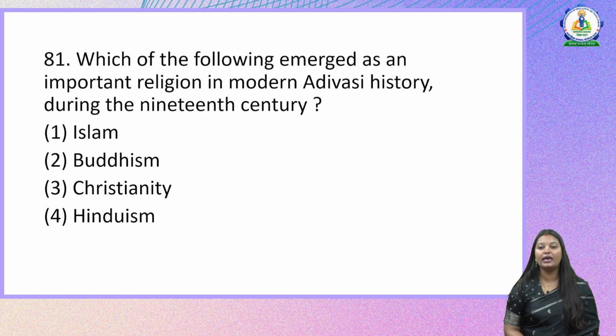Which of the following emerged as an important religion in modern Adivasi history during the 19th century? So, in the 19th century, various Christian monasteries were being built in these areas where the Adivasis were situated or located. Because of this, afterwards, more and more institutions of Christianity, various churches, were developed, and because of this, the religion that emerged in this time is Christianity. Moving on to the next question.